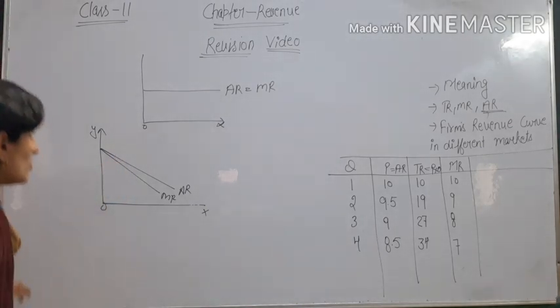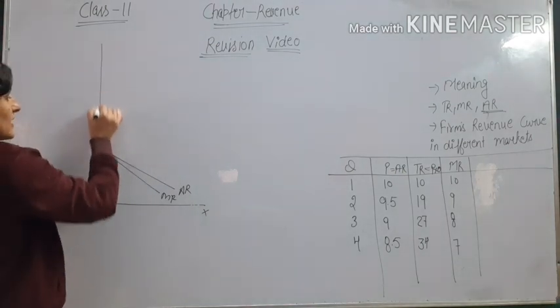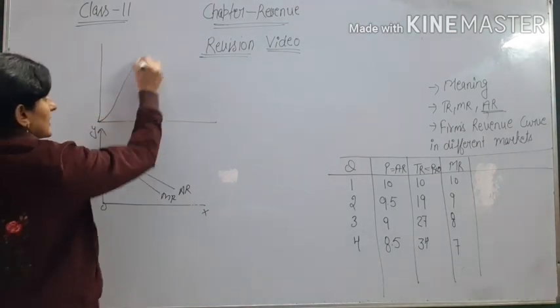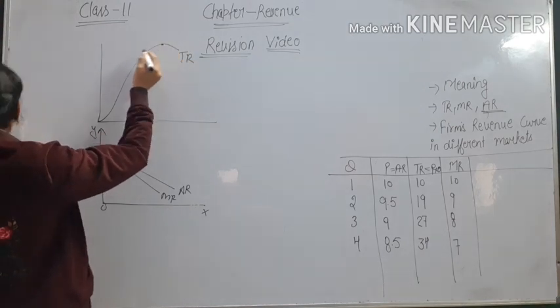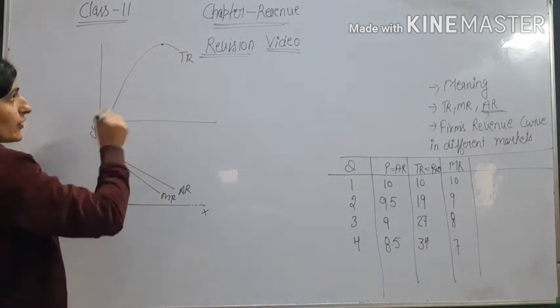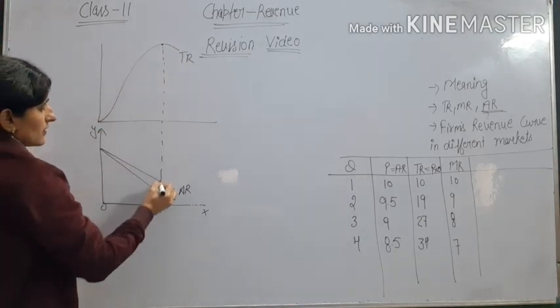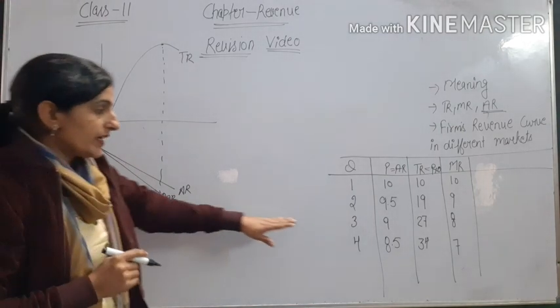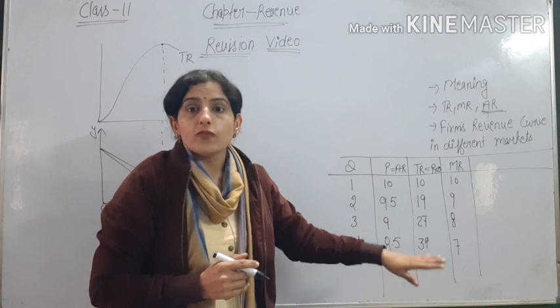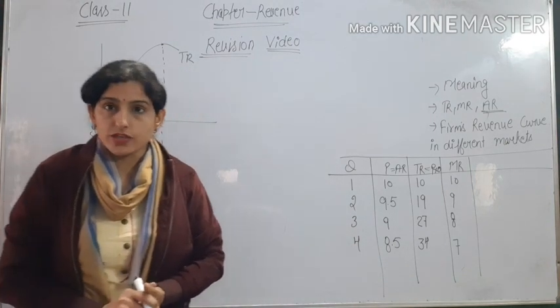Okay. So we can draw TR like this, as TR is increasing at a decreasing rate and becomes maximum, and after a point total revenue starts decreasing. Okay. So if we calculate the table further, when a point comes, then MR becomes 0. Okay.